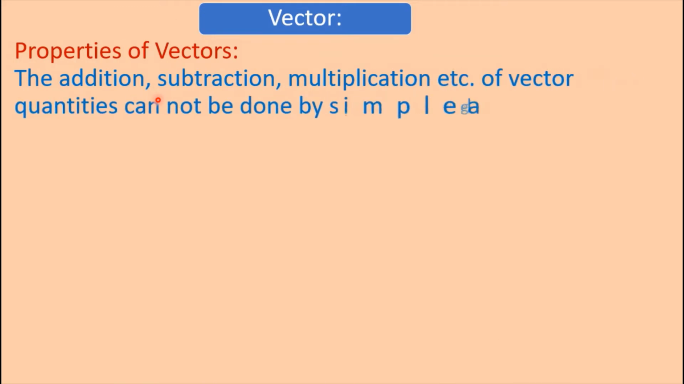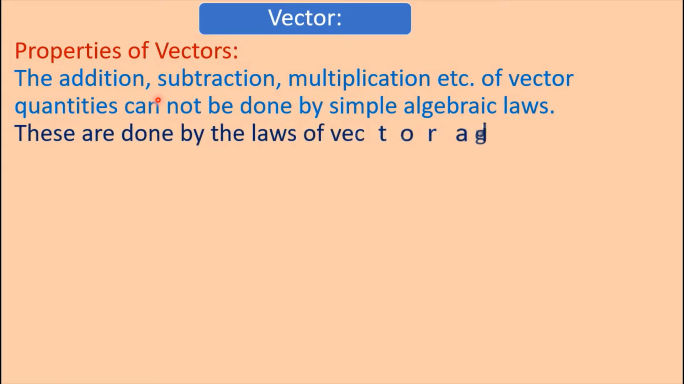The addition, subtraction, multiplication, etc. of vector quantities cannot be done by simple algebraic laws. These are done by the laws of vector algebra. That is, the addition, subtraction, multiplication and division of vector quantities cannot be done by simple algebraic laws. This can be done by vector algebra.